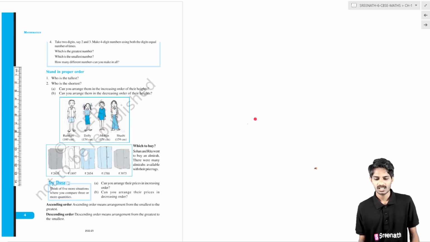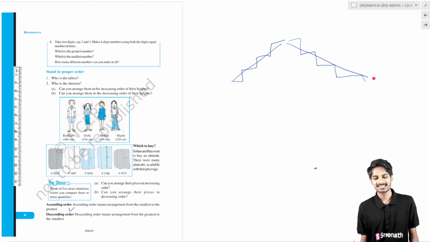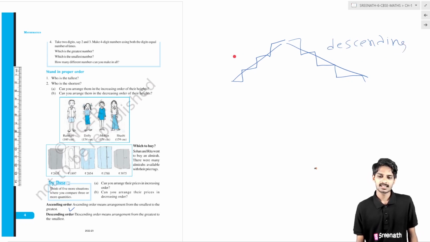Okay, and what is meant by ascending order? Ascending order means arrangement from the smallest to the greatest; ascending means like this, descending means like this. Can you understand it? If you can't, I will help you. When you use steps, when you are climbing, this is called ascending order, which means you are going to height. When you are moving from the first floor to the ground floor, your height is decreasing. This is descending order. This is ascending order.